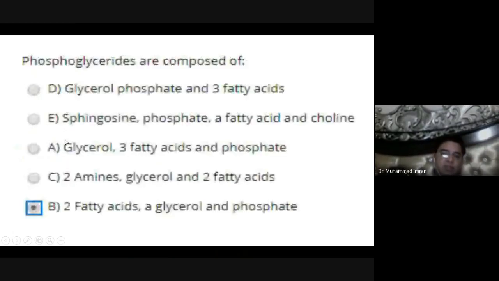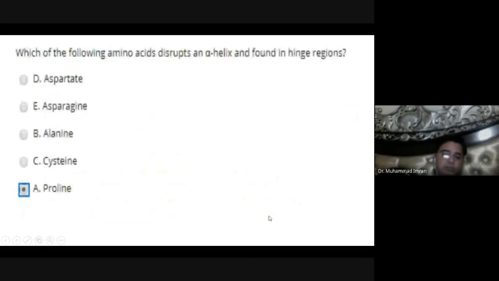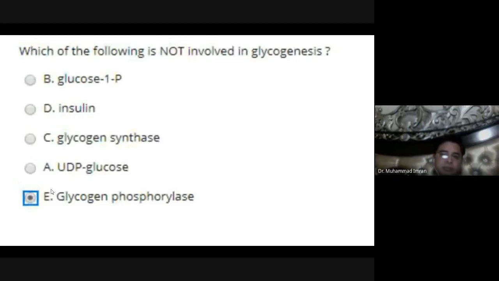It is very simple. Phosphoglycerides are composed of two fatty acids, one glycerol, and one phosphate. Two fatty acids mostly attach to the glycerol first carbon and second carbon, and phosphate to the third carbon. Which of the following amino acids disrupts the alpha helix and is found in hinge regions? It is proline. Proline produces a kink in the bodies and it will turn the protein.